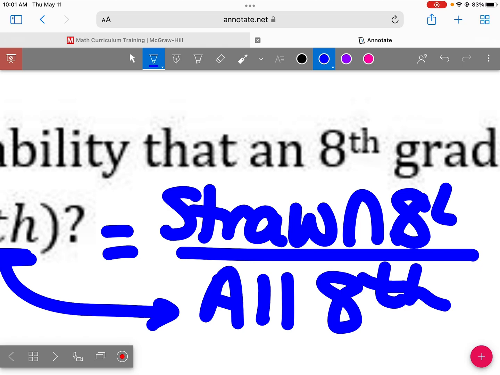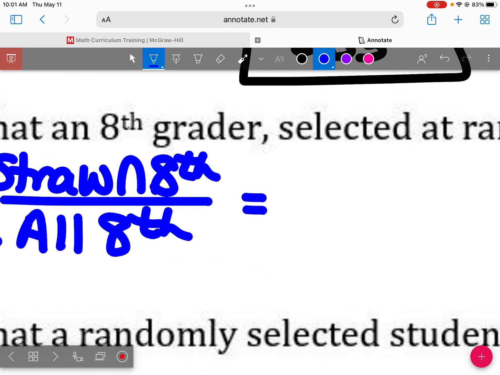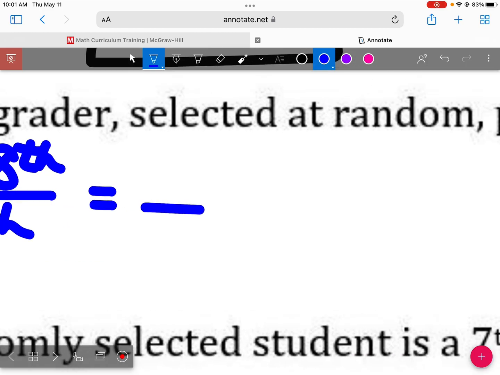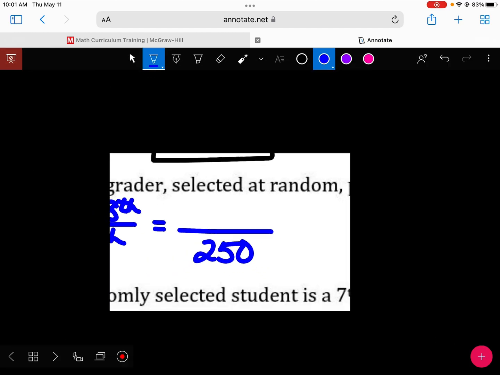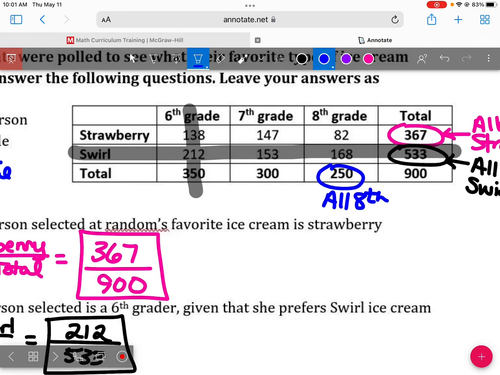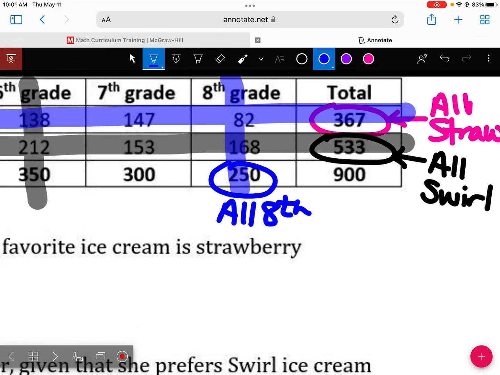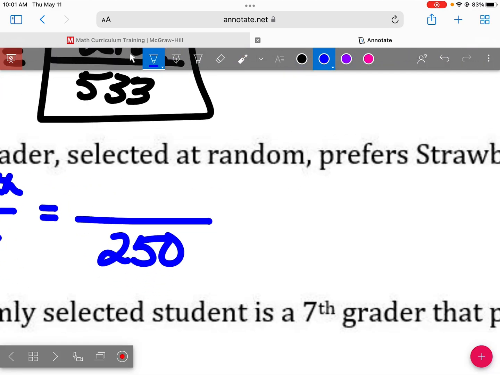And in the numerator, I want the intersection of the two events. How many 8th graders total do we have? 250. And then I need the intersection of all of the 8th graders with strawberry. Where is that intersection at? 82.